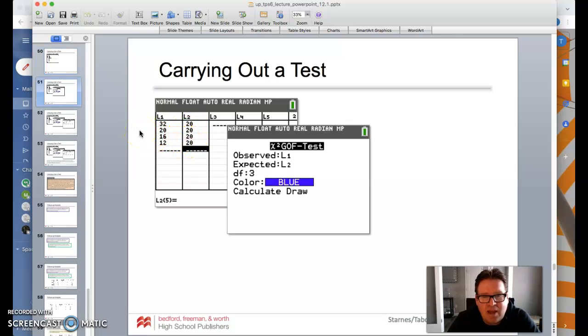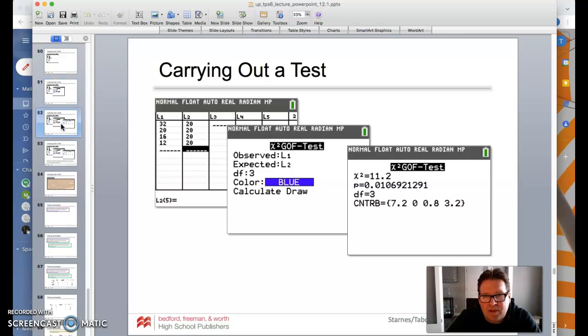Now, when we go to that, again, it's the chi-squared. If you hit stat, test, you have to scroll down to chi-squared goodness of fit test. Make sure list 1 is the observed, list 2 is the expected. Again, 4 minus 1, that's our degrees of freedom of 3, because we have 4 counts there. And then we're going to go down and calculate. And again, you can draw it out as well. Watch that tech video. It's really good what we do there. So I would definitely do that as well.